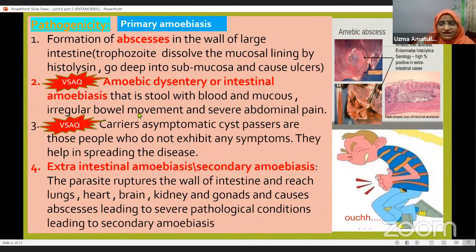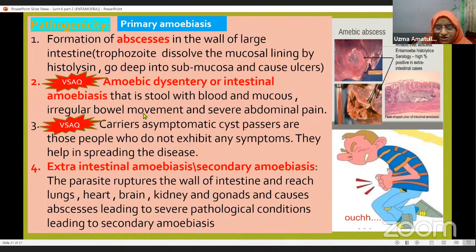Next is amoebic dysentery or intestinal amoebiasis. That is the stool with blood and mucus. The stool means excreta, fecal matter. Here it will come with blood and mucus. What is mucus? The sticky fluid which comes out from the mucous membrane is called mucus. So there is blood along with the mucus, and irregular bowel movements, meaning there will be no regularity.